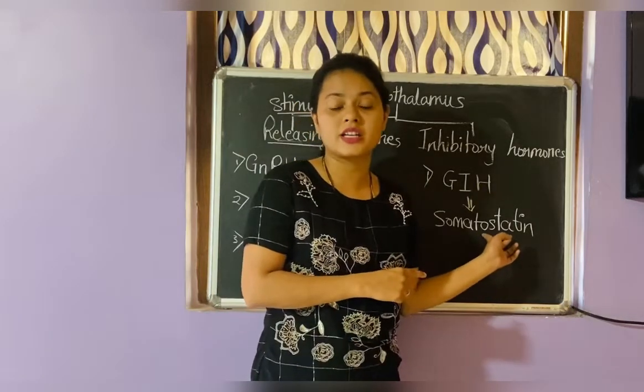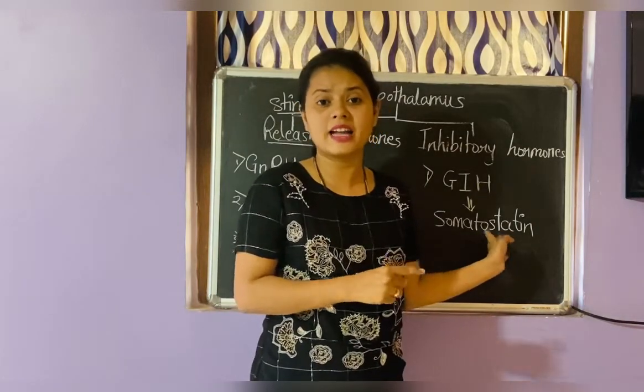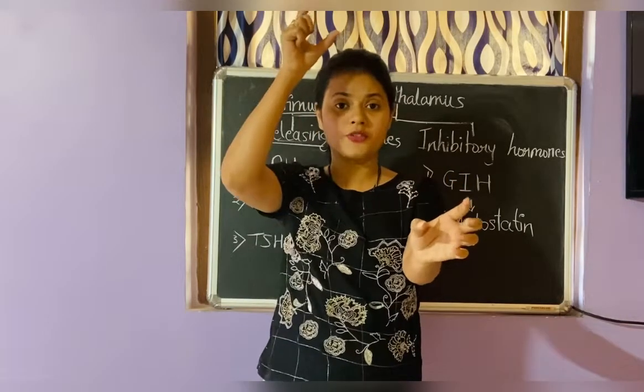So the pituitary gland is under the control of the hypothalamus.